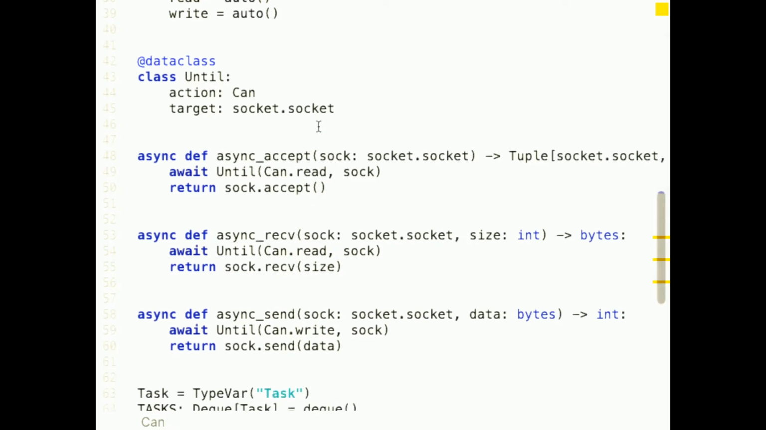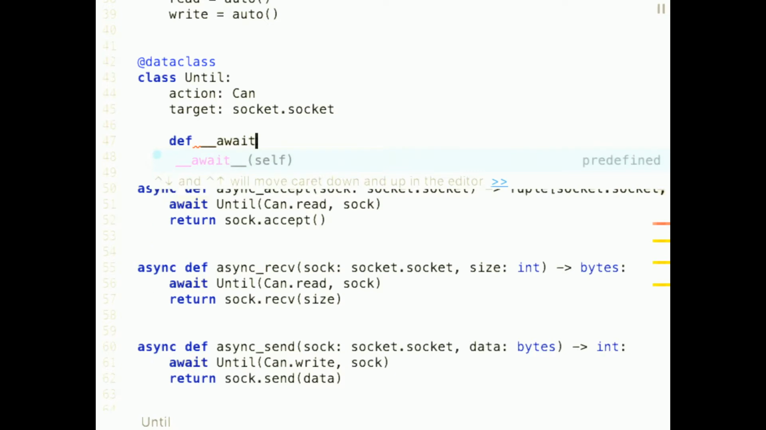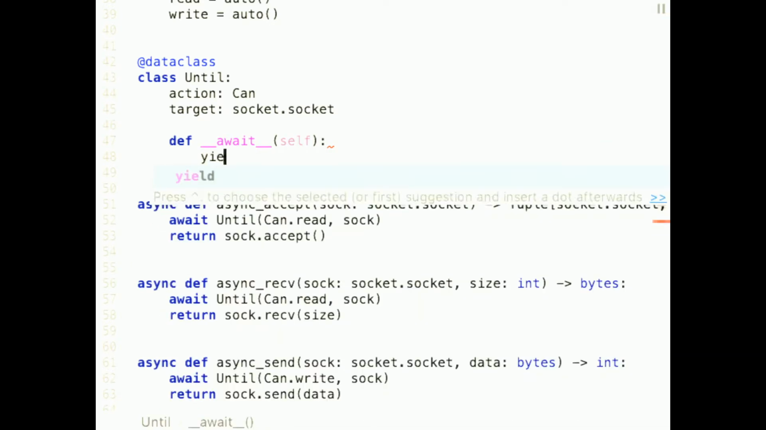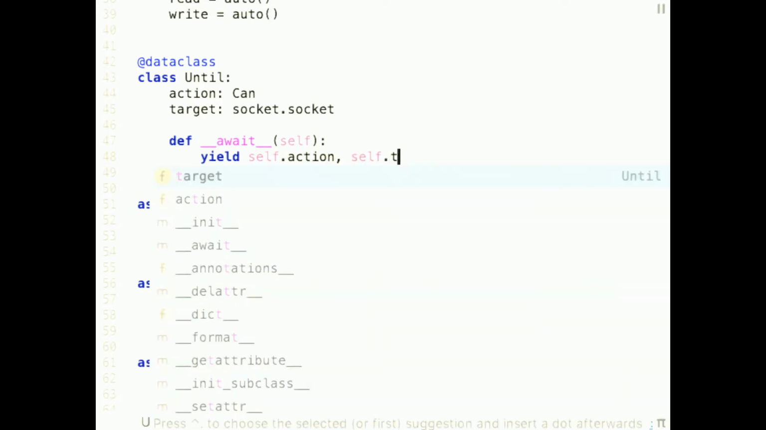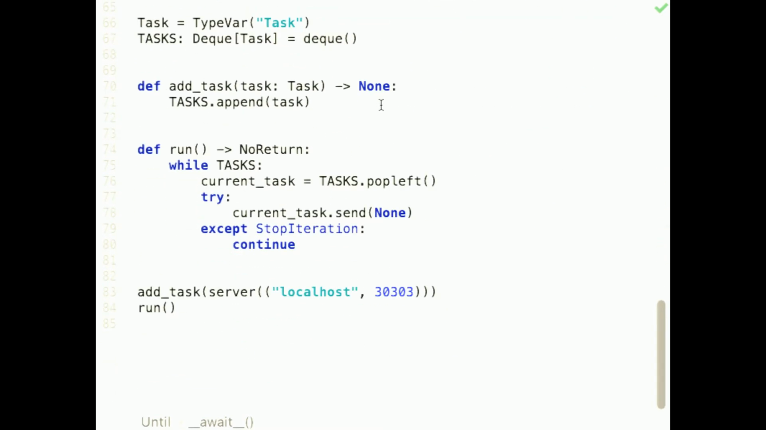Fantastic. And now we, of course, need to implement the await in our until class, because that's the thing we are awaiting in our functions. And we will simply yield a tuple of the action that we are waiting for and the target that we're waiting for. So now if we call send on our task with none, it will return a tuple of the action that we want to do and the target that we want to do this action on. So let's get this.